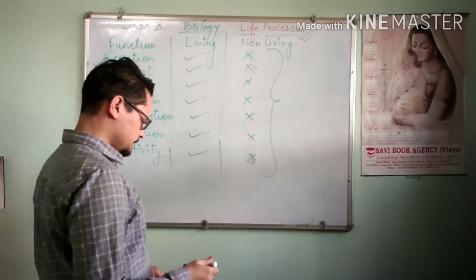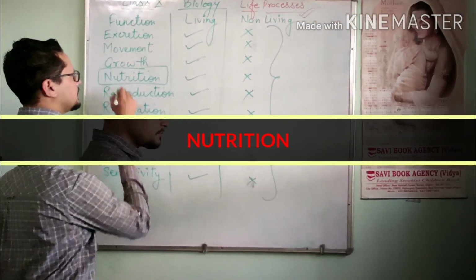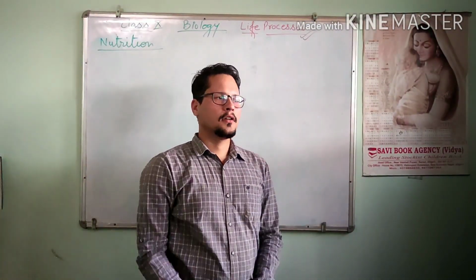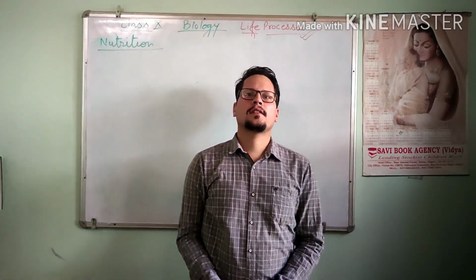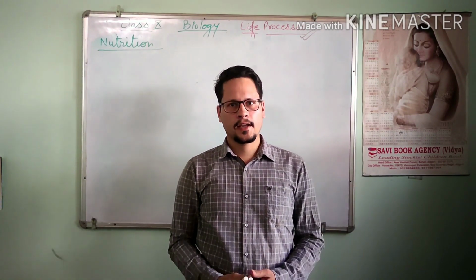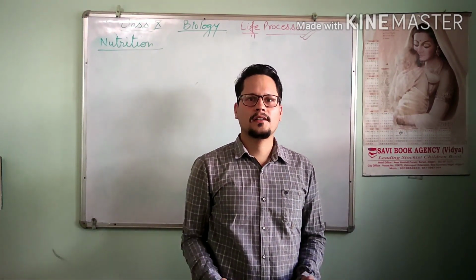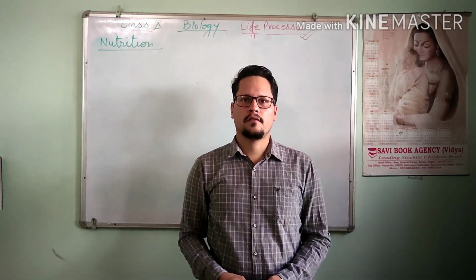First of all, I will explain nutrition. What is nutrition? Nutrition is the process of taking in food so that a living organism can get energy. This energy is very important for the organs so that they can function well.